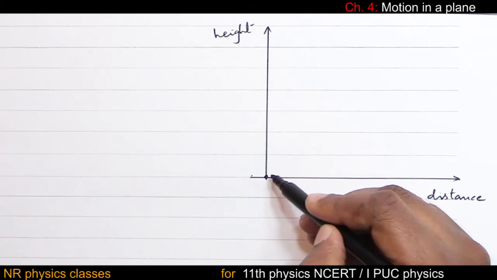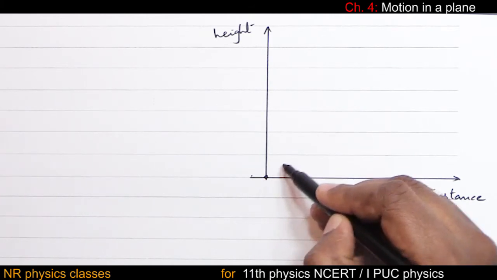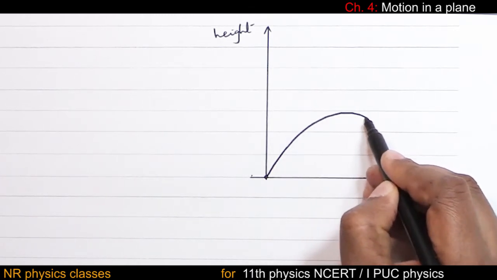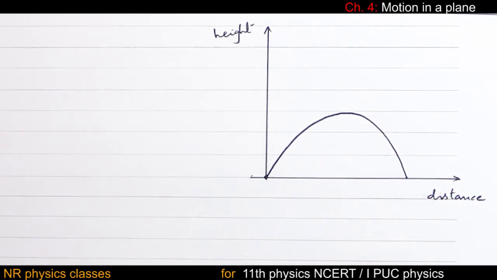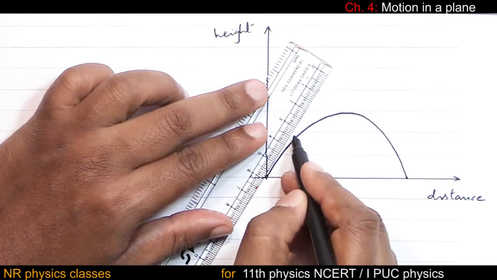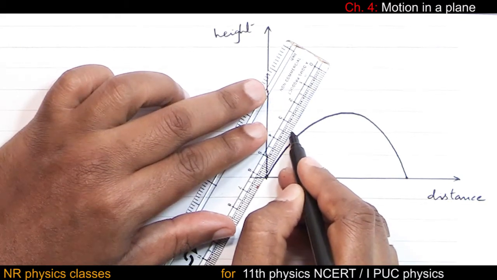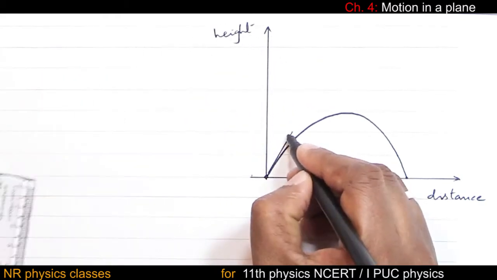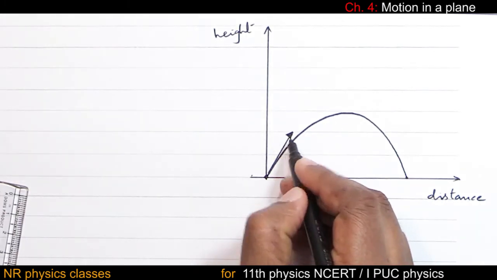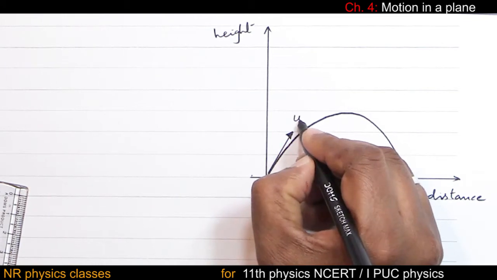From this origin an object is thrown, that is the projectile, and the projectile takes this path. The projectile is thrown with velocity u. Let this be the initial velocity of projection, called velocity of projection, denoted by u.